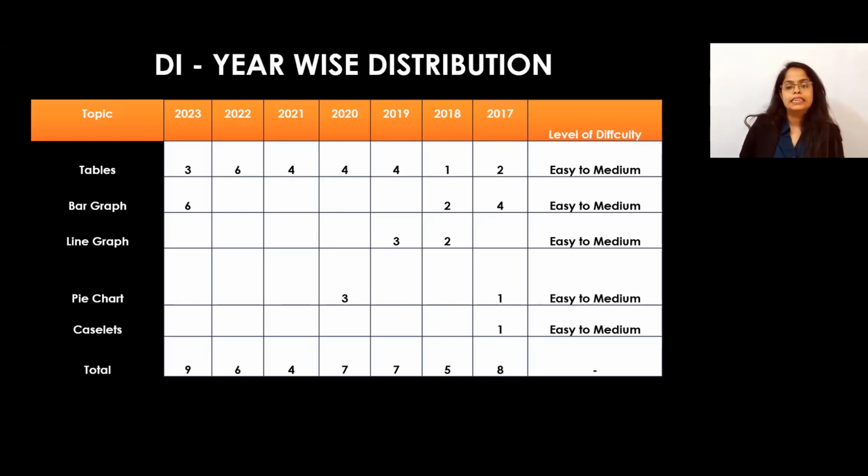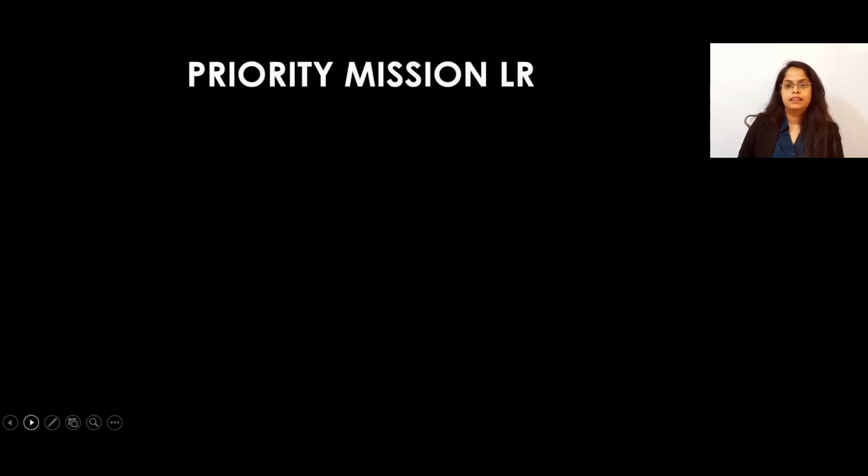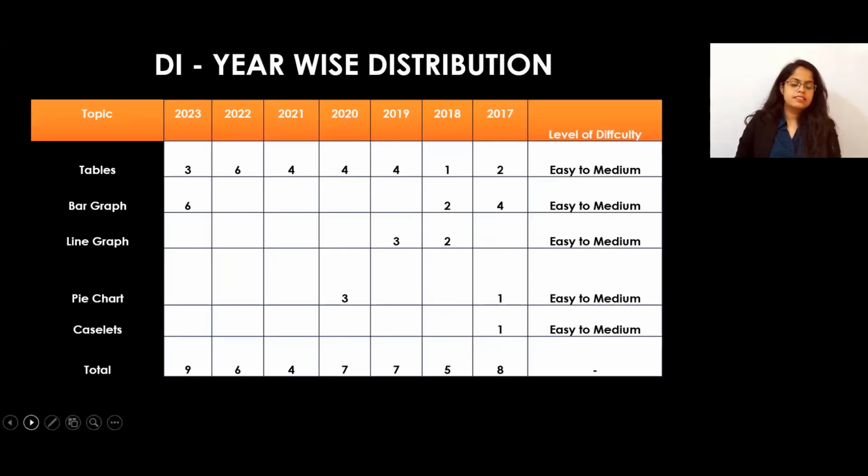So I hope you have got the idea of what we are expecting and what are the topics which you have to prepare more or focus on more. So these are the topics. Then after this analysis, the last part we will understand, that is the priority wise bundle. So the next part now we will understand the priority wise bundle for the maths, for the LR and for the DI.